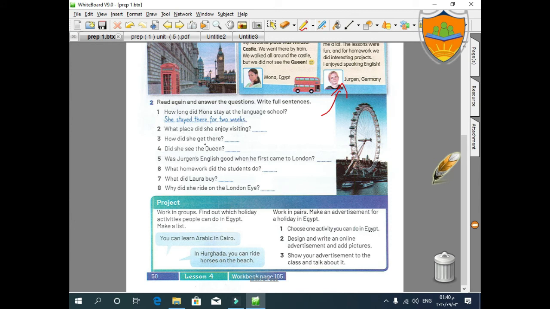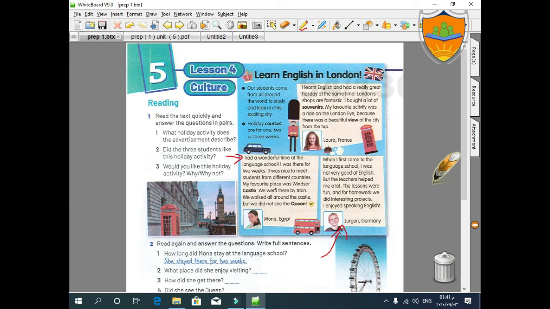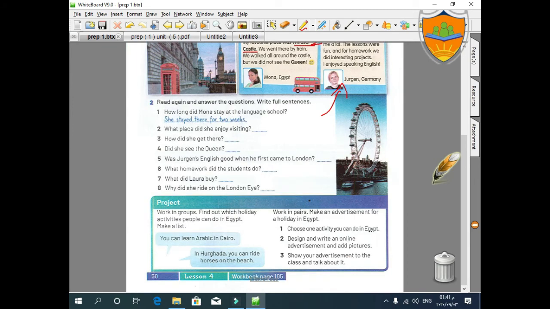So now, we have to answer this question quickly. How long did Mona stay at language school? She stayed there for 2 weeks. What place did she enjoy visiting? Yes, excellent. She enjoyed visiting Windsor Castle. So Windsor Castle will be answer number 2. Thank you. How did she get there? Of course, by train. She got there by train, and this is answer number 3.